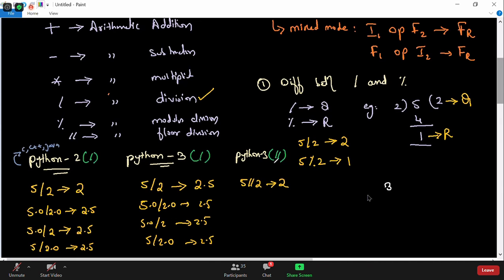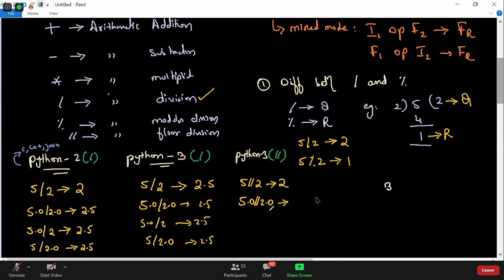Now do you think the Python 2 division operator and the Python 3 floor division are the same? Do you think both are same? Okay, so what will be the result now for 5.0 floor division by 2.0? Obul thinks it's 2. Vamshi also thinks it's 2. Udit thinks it's 2.